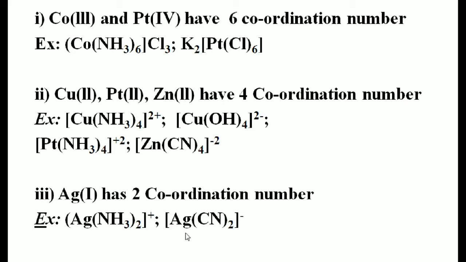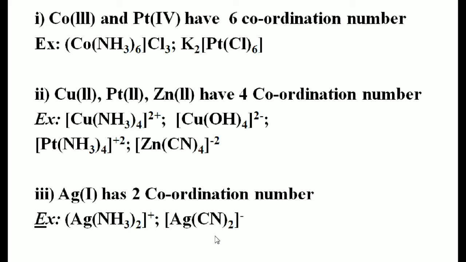Similarly, [Ag(CN)2]-, dicyanoargentate. In this example, two amine ligands are directly bonded with the silver. In the case of [Ag(CN)2]-, two cyanide ligands are directly coordinate bonded with the central metal silver. So here the coordination number is 2 only.